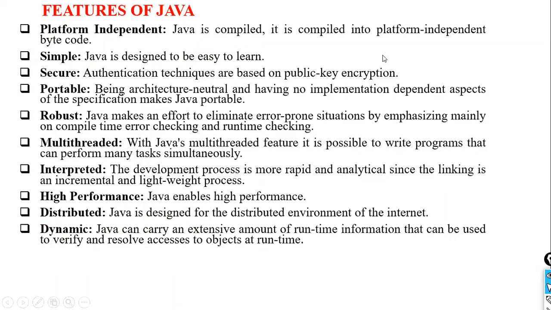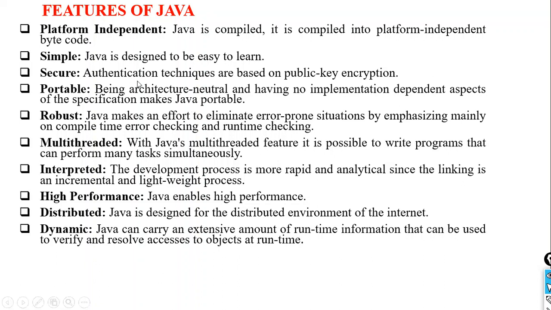These are all the features of Java: platform independent, simple, secure, portable, robust, multi-threaded, interpreted, high performance, distributed, dynamic. These can also be called Java buzzwords. Java buzzwords and features of Java are all the same. And the first and foremost thing that we need to understand in this is